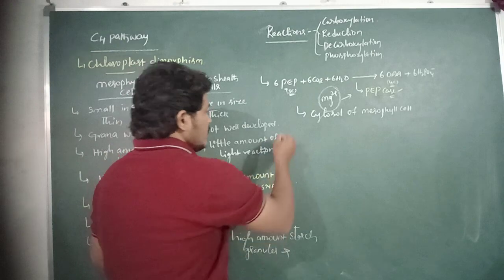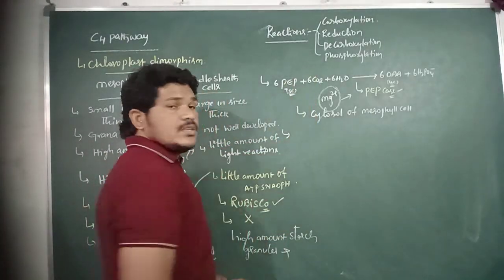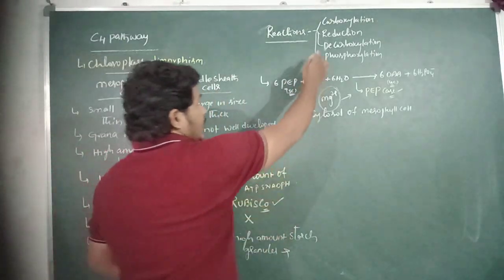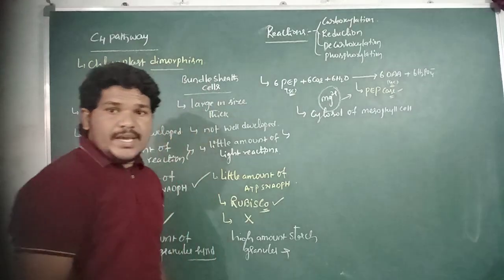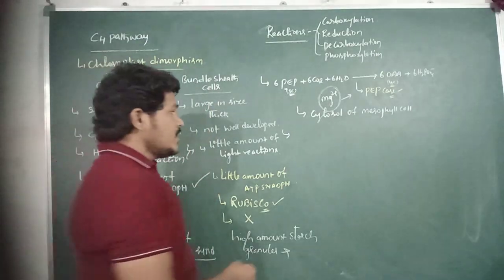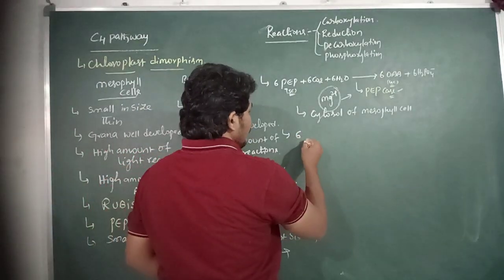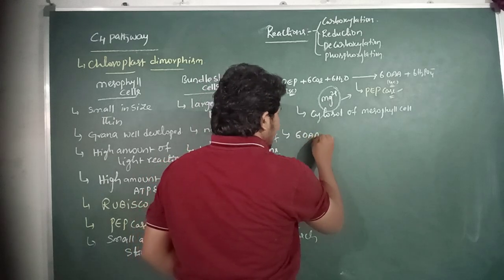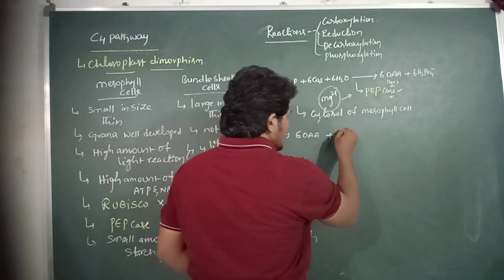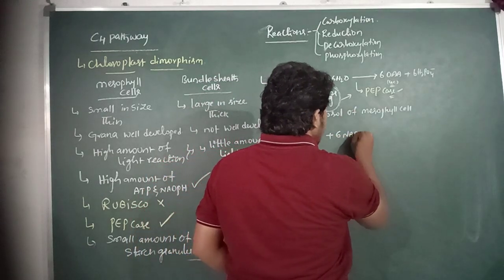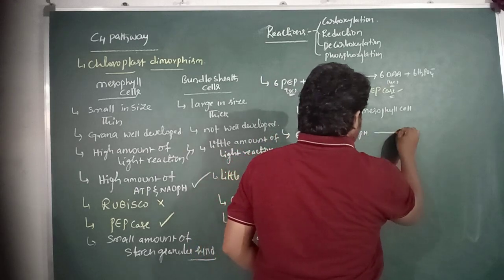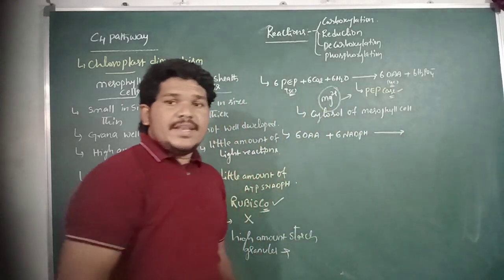The second step of the C4 pathway is reduction. In the reduction process, the 6 molecules of oxaloacetic acid react with 6 molecules of NADPH, which are provided by the light reactions.